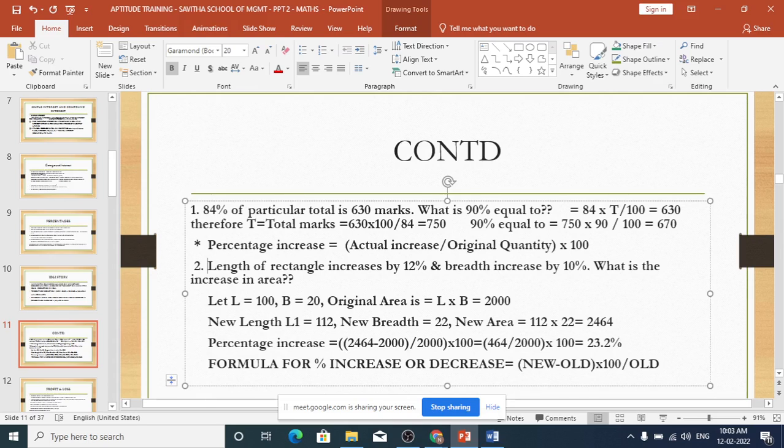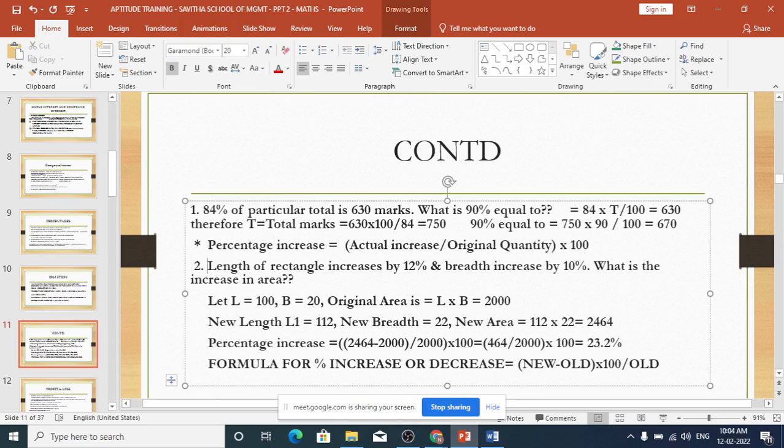Yeah. So what is the answer? Are you getting it? Length increases by 12%, breadth increases by 10%. I have just taken some random values. Length equal to 100, breadth is 20.